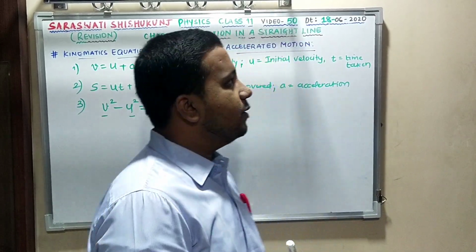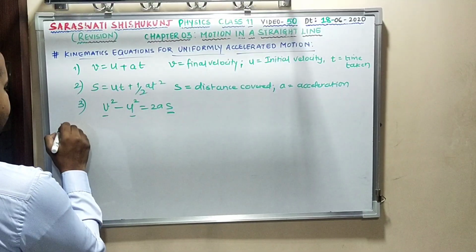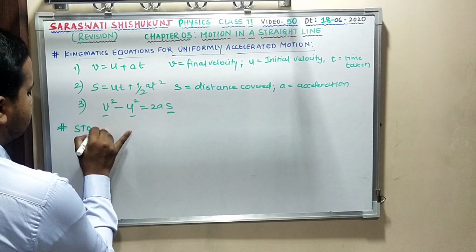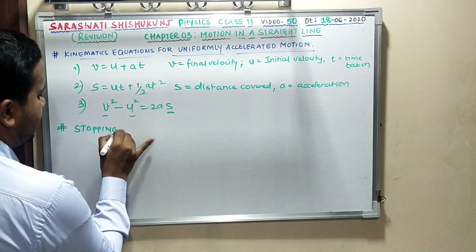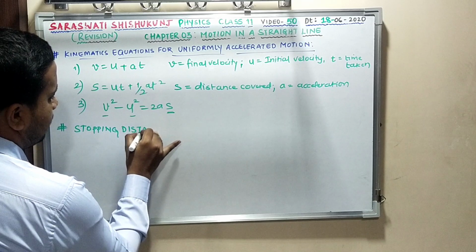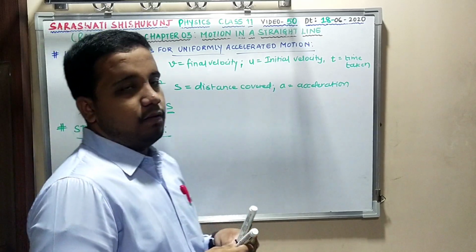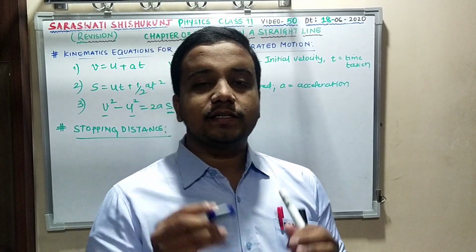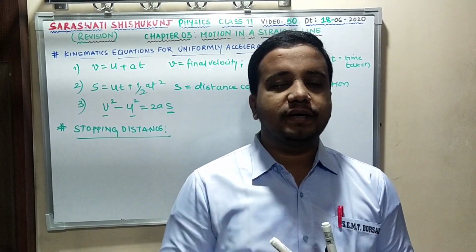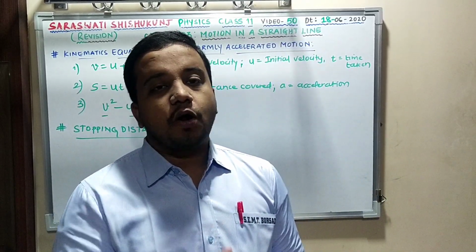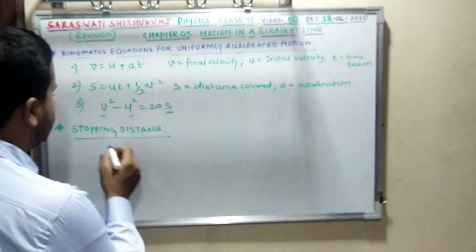Fine. Now another topic we are going to study today is stopping distance. What do you mean by exactly stopping distance? The word stopping itself decides.